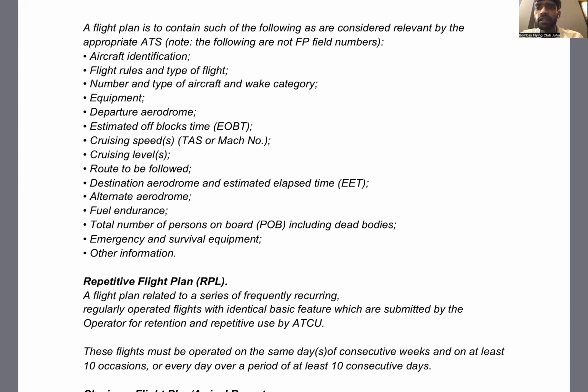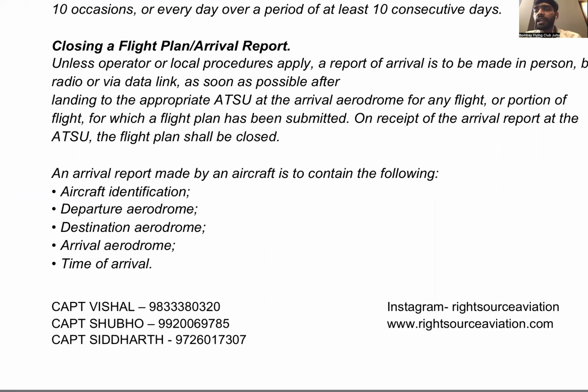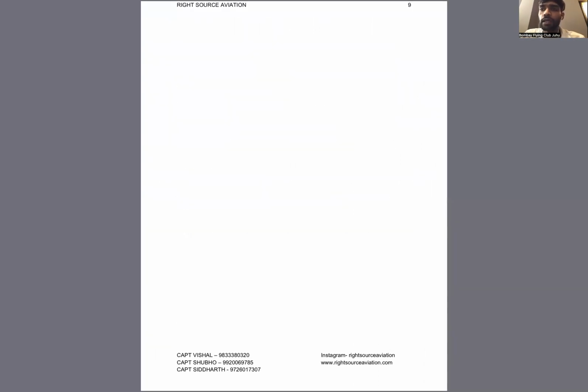Closing of the flight plan is also one thing. Whenever you are supposed to land at any place, you are supposed to close your flight plan. You coordinate with the respective air traffic control service unit about your arrival: aircraft identification, what your departure was, your destination aerodrome, where you have arrived, and time of arrival. Those are the 5 things you need to give to the air traffic control service units so that they can close your flight plans.